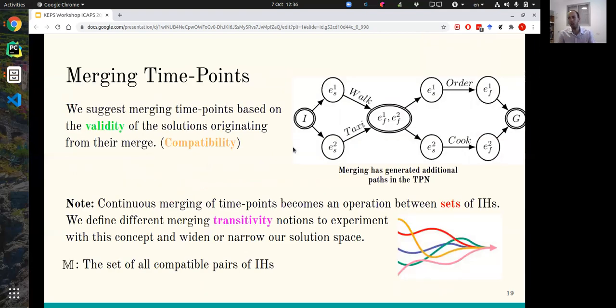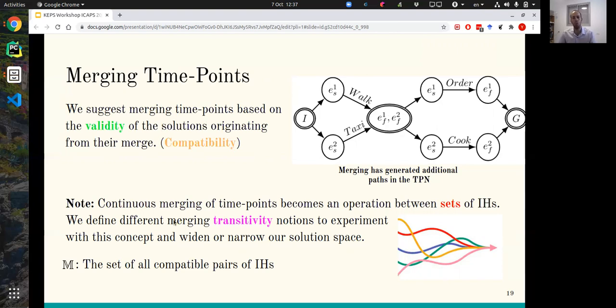So now we need to choose which time points can be merged, which ones we want to consider. And we do this by suggesting merging time points based on the validity of the solutions originating from their merge. We call this compatibility, and this means that when we merge two time points from different solutions, we might see additional paths in our TPN. Let's say this path wasn't here before we merged these two solutions. So the validity of these new solutions is what we will check. This is how we will decide which pairs of time points we will consider merging.